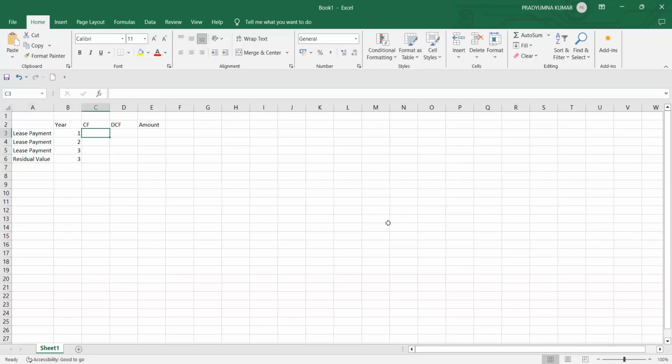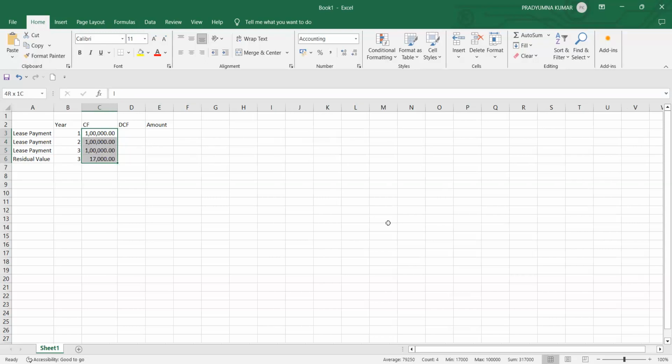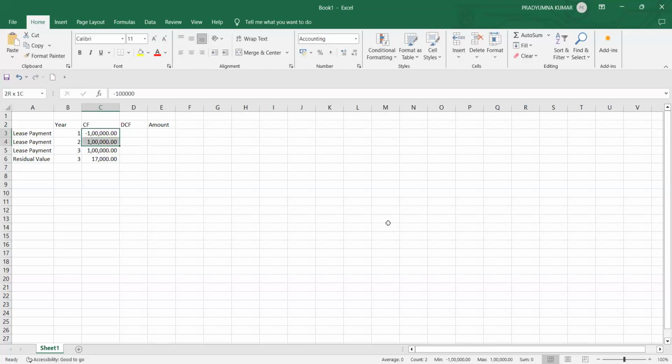Now cash flow is, as we learned, 1 lakh, lessee has to pay 1 lakh every year. And if he wants to own the asset, then 17,000 he has to pay as the residual value. So I have taken 17,000 as the cash flow. All this will come in minus. Please note it is a payment, so let us take it in minus only, so that there is no confusion.